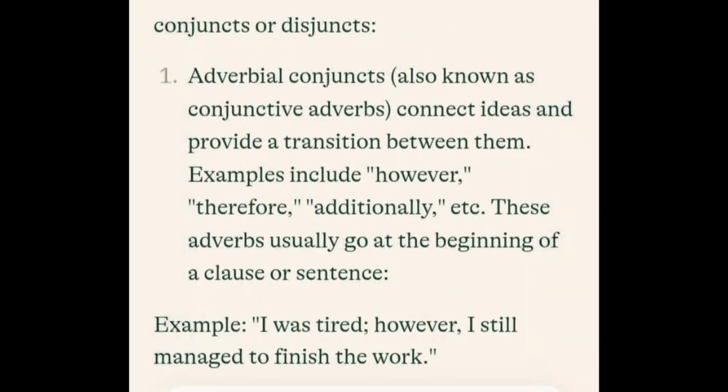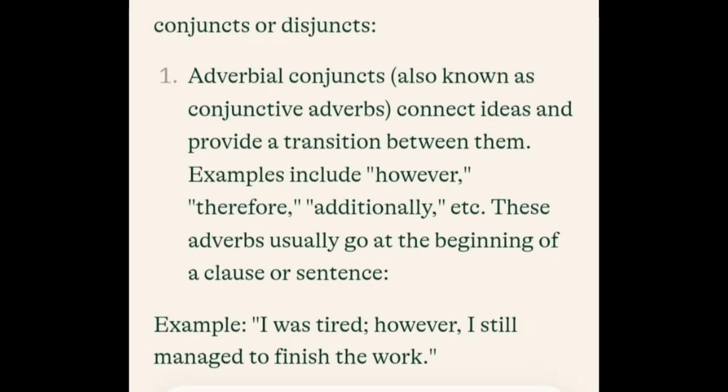I want to look at the function of adverbs according to their positions, just like we have been doing before. And that is going to be adverbs as a conjunct or adverbs as a disjunct. Now, when an adverb is functioning as a conjunct, we call them adverbial conjuncts, also known as conjunctive adverbs. They connect ideas and provide a transition between them.